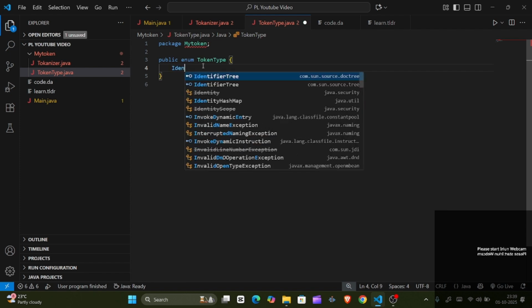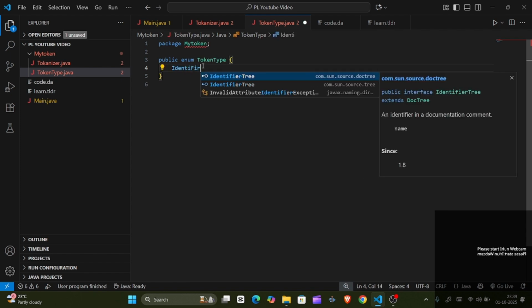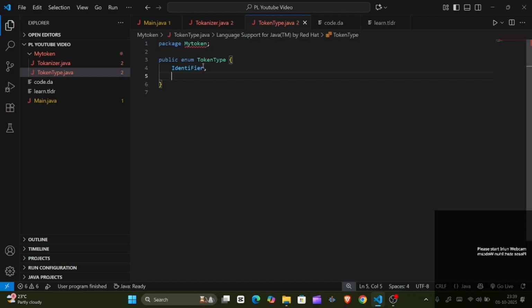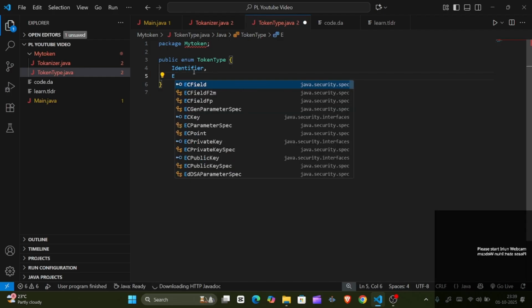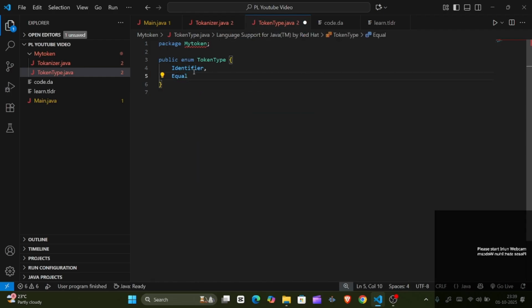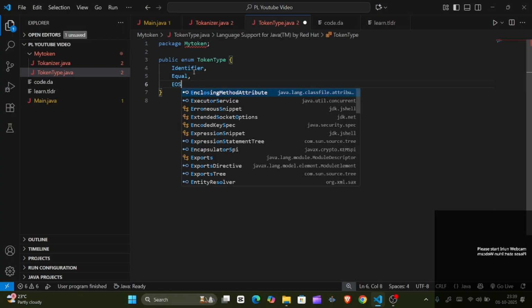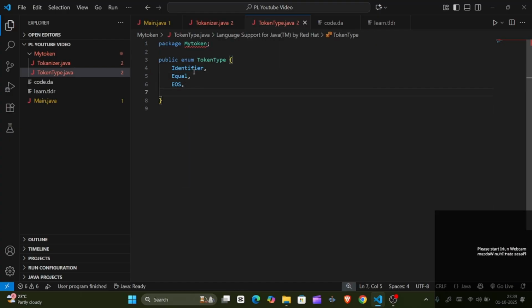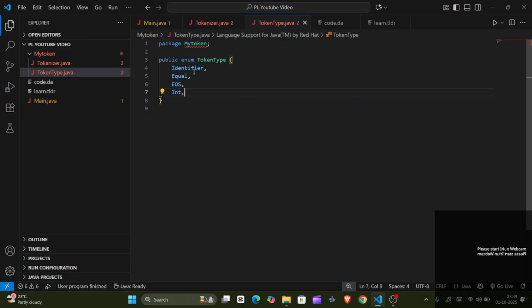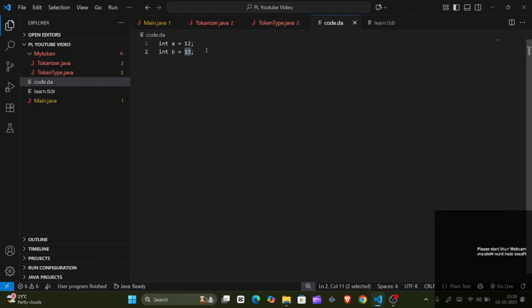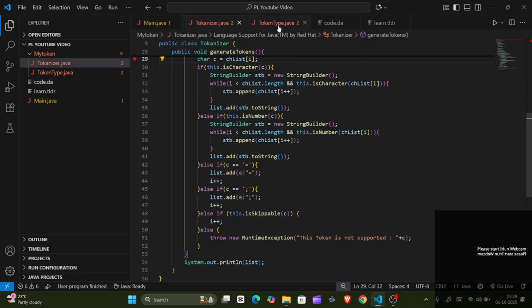For that I'll create one identifier, next identifier, next I should have the equal to operator, then I'll have end of statement, then I'll have the identifier int. Then end of file. This is our end of file, meaning we are done with each and every piece of code.